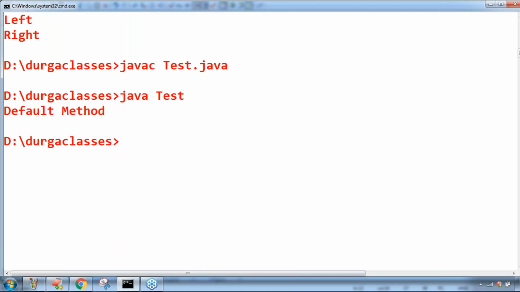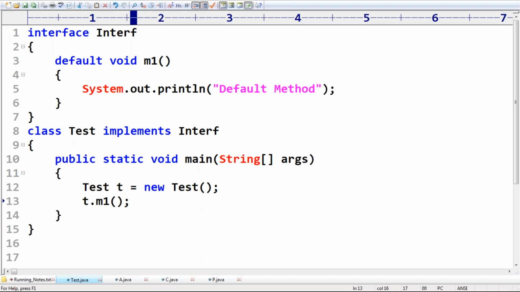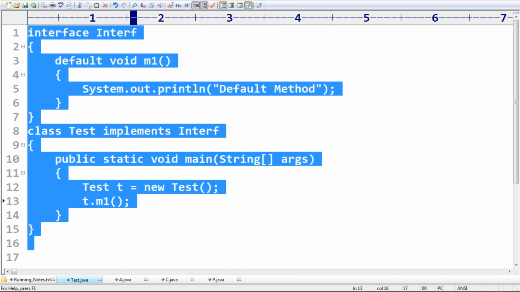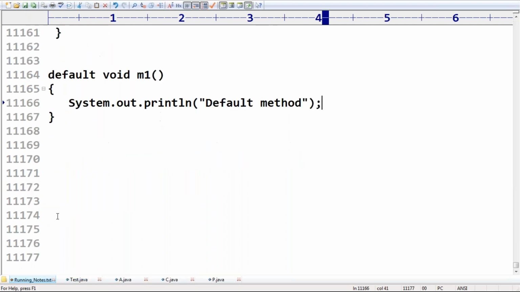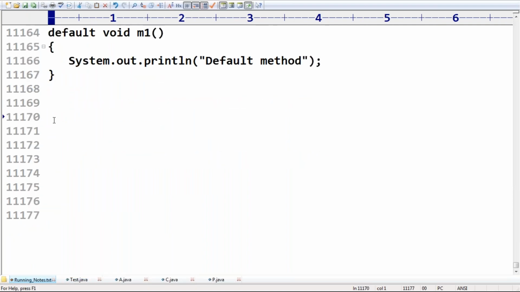So, interface default methods are by default available to the implementation classes. Remember this one, sir. If the implementation class wants, then it is allowed to use them. No problem at all. Friends, how to declare a default method? Next, how can you call a default method inside the child classes or not? Any doubt about this one? Can you please confirm?